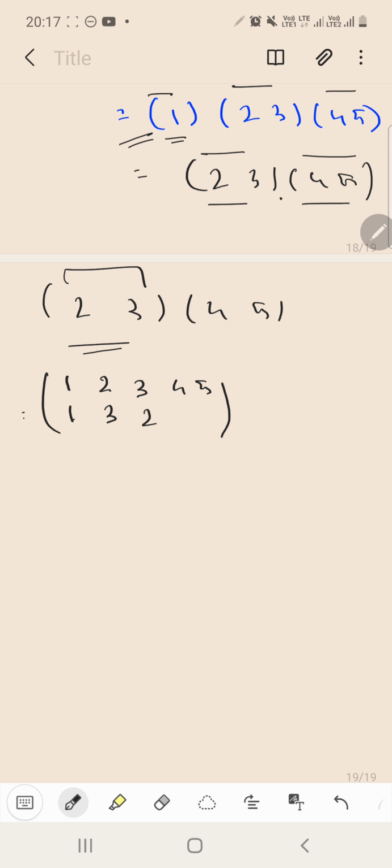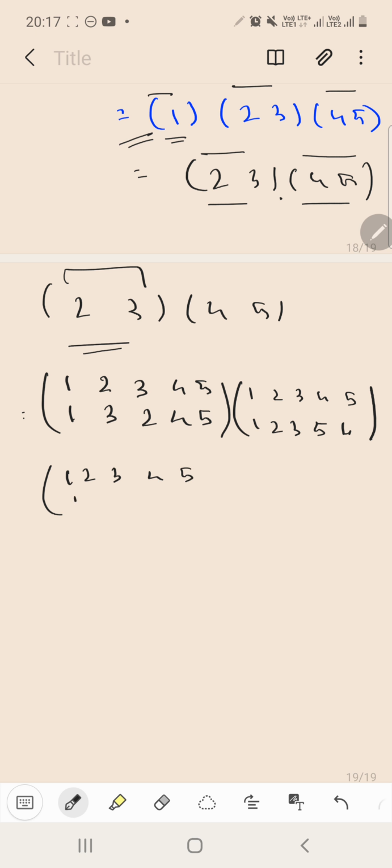So we will have 1 below 1, 4 below 4 and 5 below 5. Okay, similarly here we have 1 2 3 4 5 as usual. 4 is replaced with 5 and 5 with 4, so 5 4. The rest we will keep intact. So 1 2 3. Now if I multiply them, what do I get? See, I have 1 2 3 4 5 and 1 3 2 4 5.